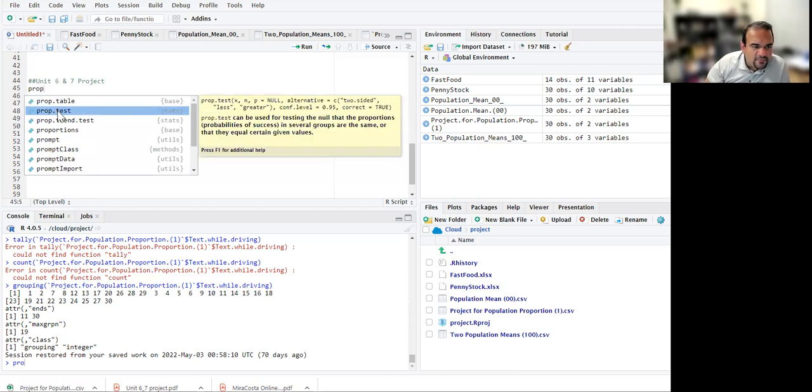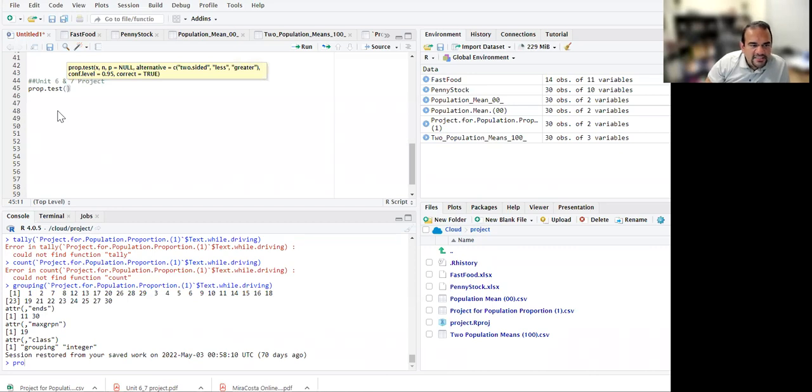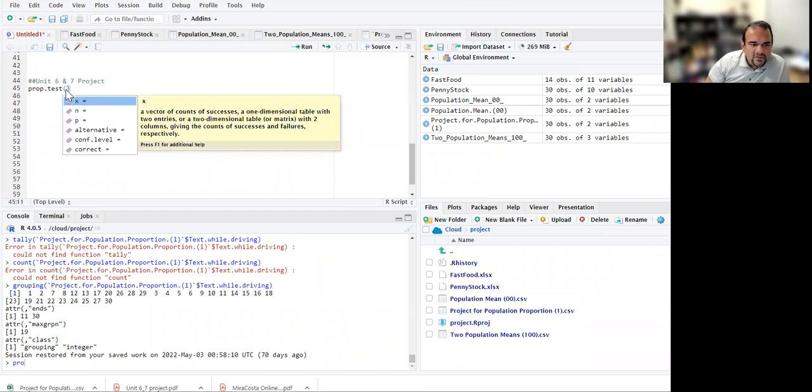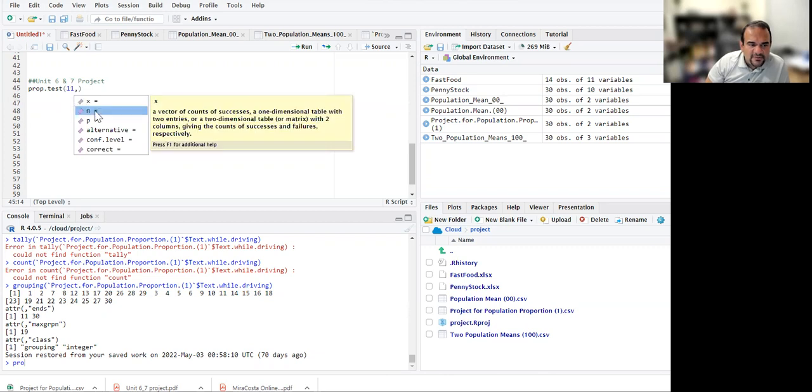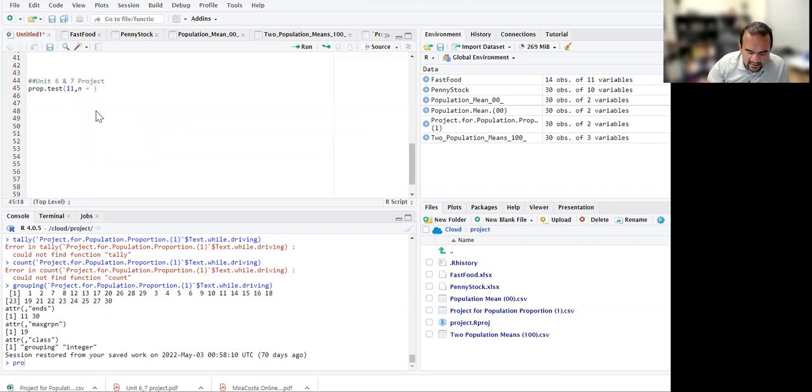Right away you see it says prop.test. We want to use this one, and the moment you enter it, it gives you the options. If you click between these two parentheses and press tab, it gives you x, the number of successes. I had 11 people who said yes. Do comma, then another tab. It asks, what is your sample size? So n, in our case, was 30.